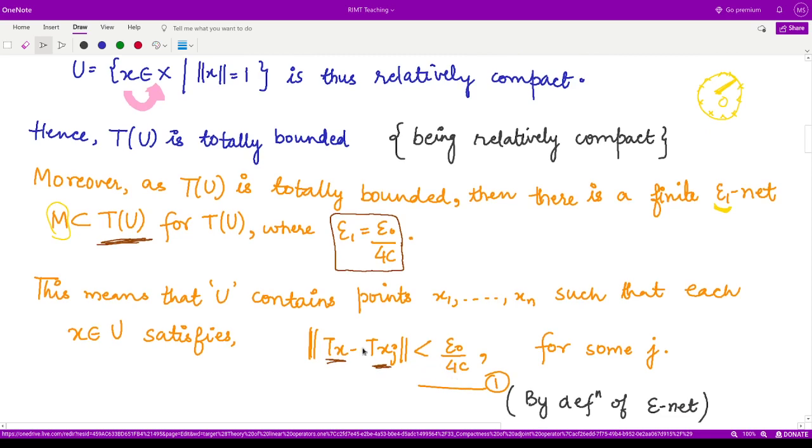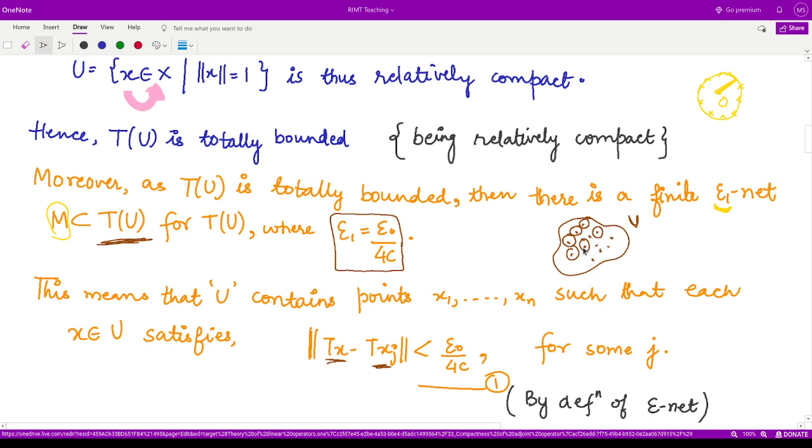Why? Because whenever you take any points in the epsilon net, suppose this is the set U, then you have some finite number of points here. According to these finite points, we can create very small balls having radius epsilon 1 like this, which will cover the whole of this set U, such that no point is left behind.